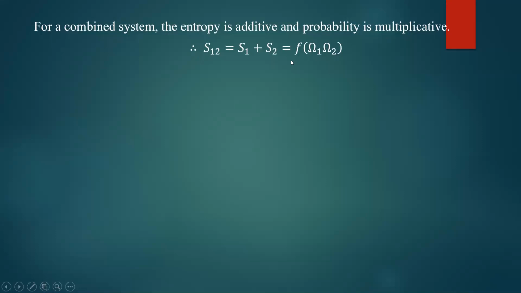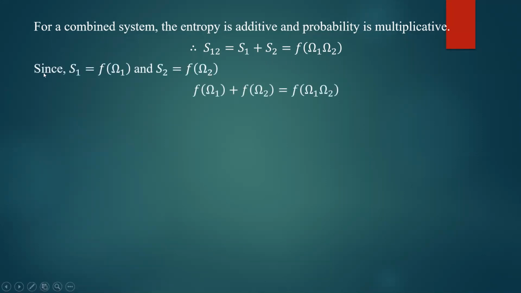Okay, so therefore, you will come to know that S1 plus S2 is equal to F of omega 1 into omega 2. What is S1? We know that S1 is the entropy of the first system whose probability is omega 1. Therefore, I have S1 is equal to F of omega 1 and S2 is equal to F of omega 2.